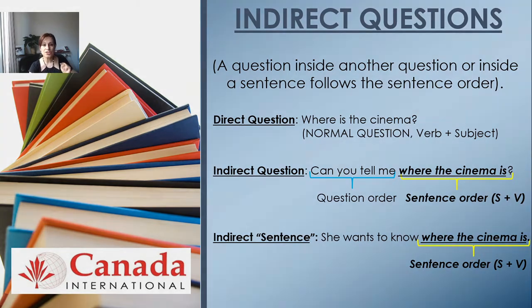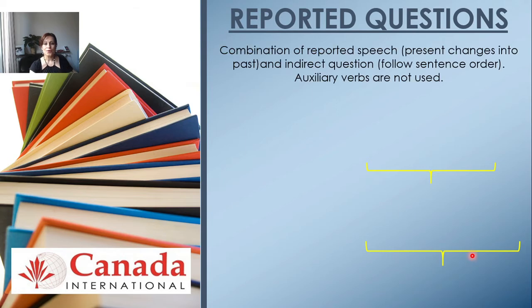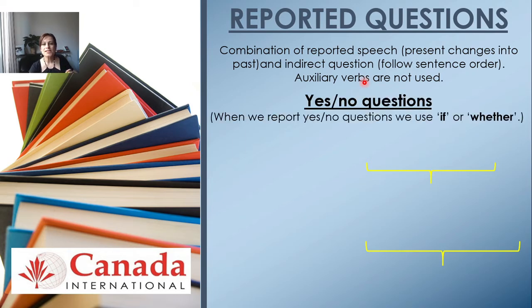Now, reported questions. So, reported questions are a combination of reported speech, because remember, the main change there was the present change it into past, and an indirect question where we have to follow the sentence order, and another thing, we don't use auxiliaries here. So the first part of this, yes, no questions. When we want to report yes, no questions, we're gonna use the word if or whether. In this case they are synonyms, interchangeable, so you can use whatever you want.